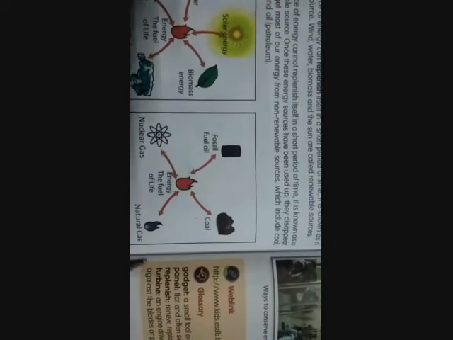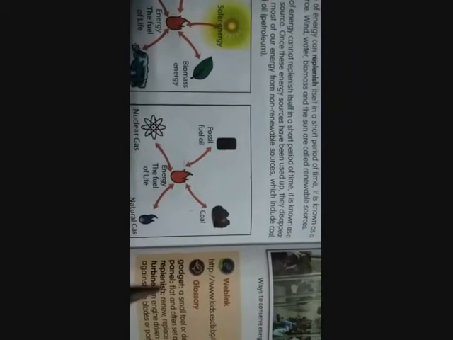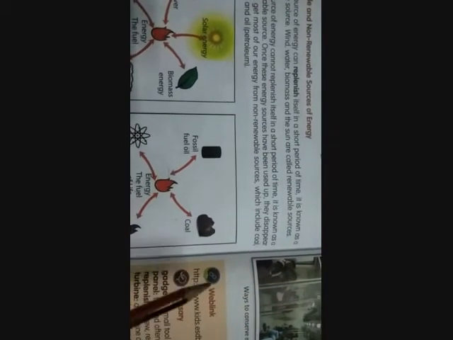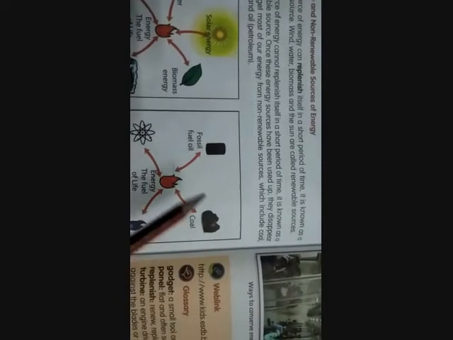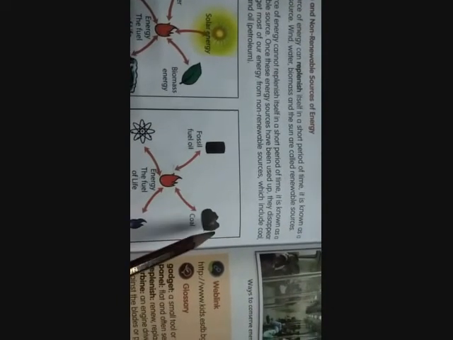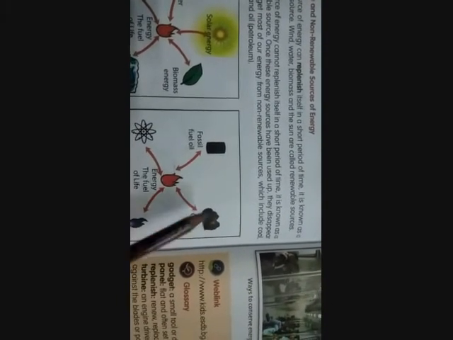So here when we see some questions will arise when you open workbook also. Just open the workbook and study the graph. Discuss with your friends, see when you open your workbook also, study this graph, children. Study this graph about the sources of electricity.